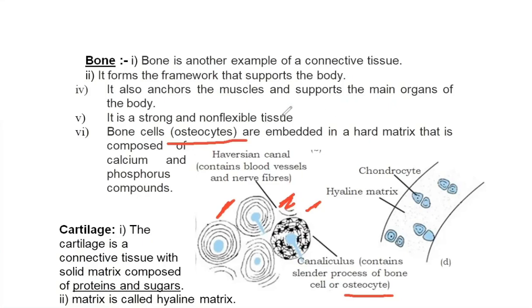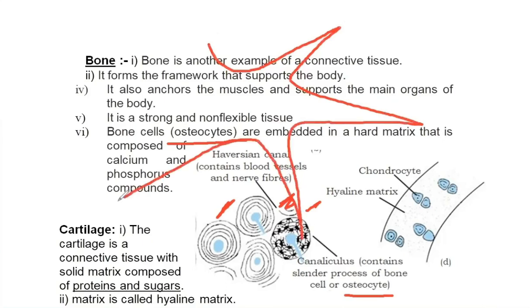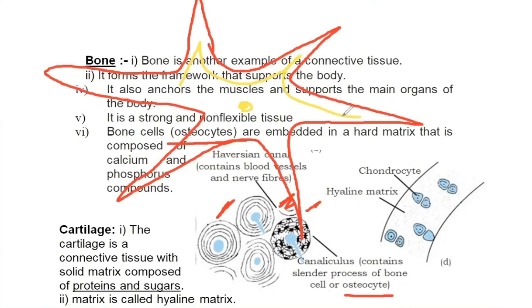This is the bone cell, the nucleus of the bone cell, and osteocytes send processes into these canaliculi. So I have elaborated this particular part.